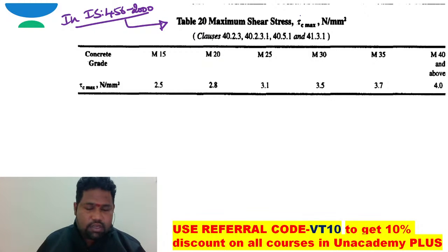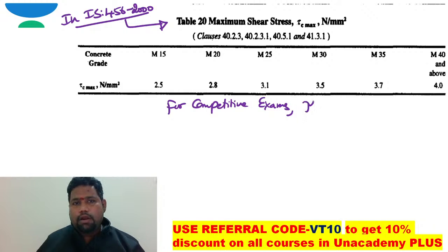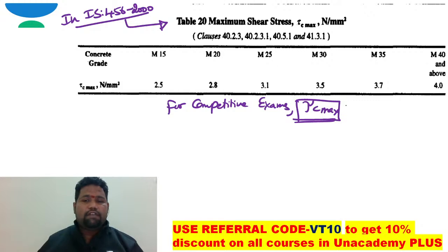Please understand that. For competitive examinations, tau c max, the maximum shear strength of concrete, will be given, right?